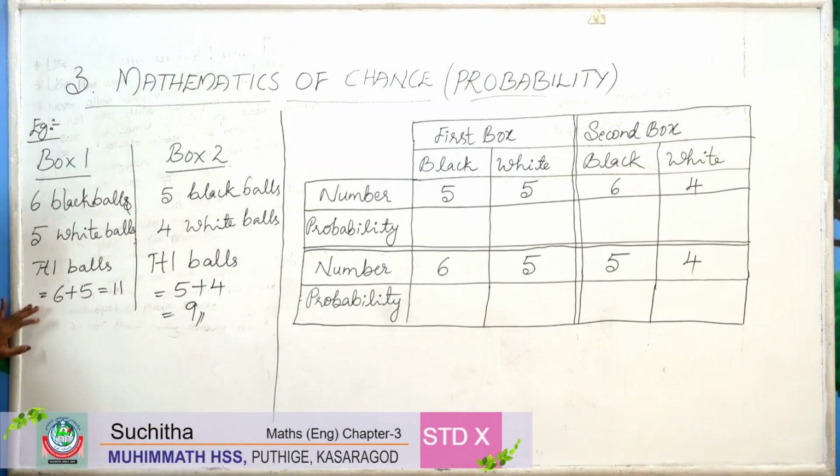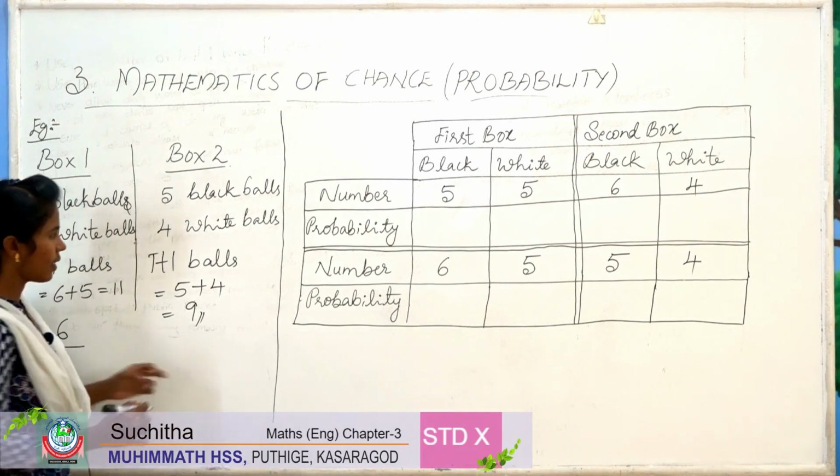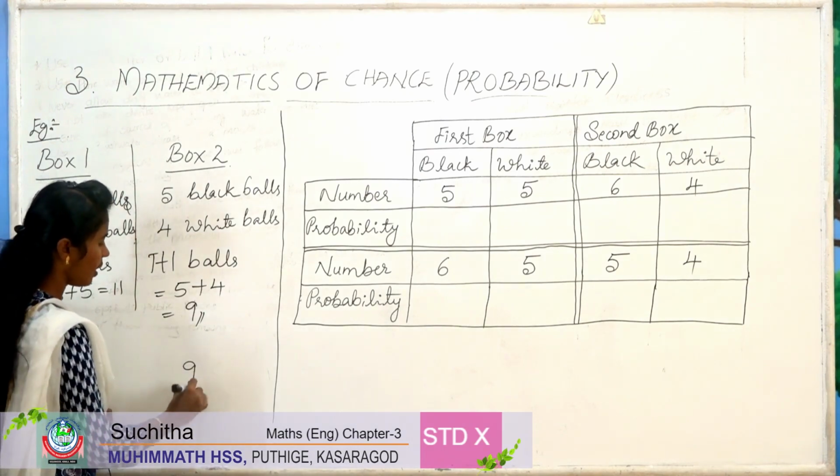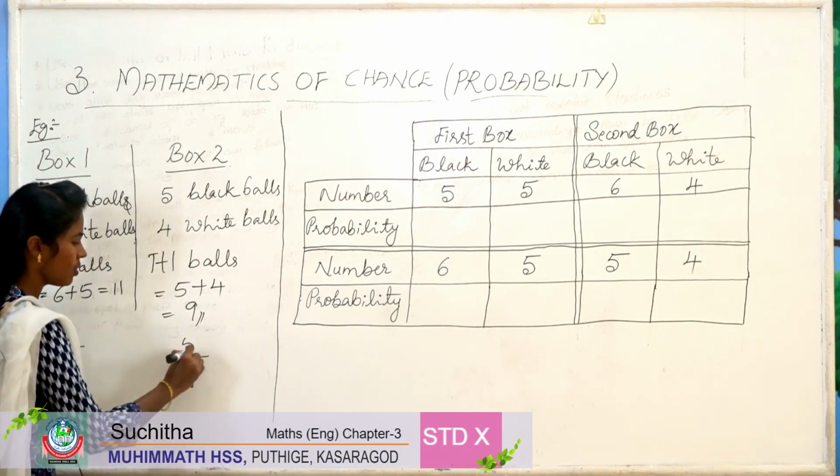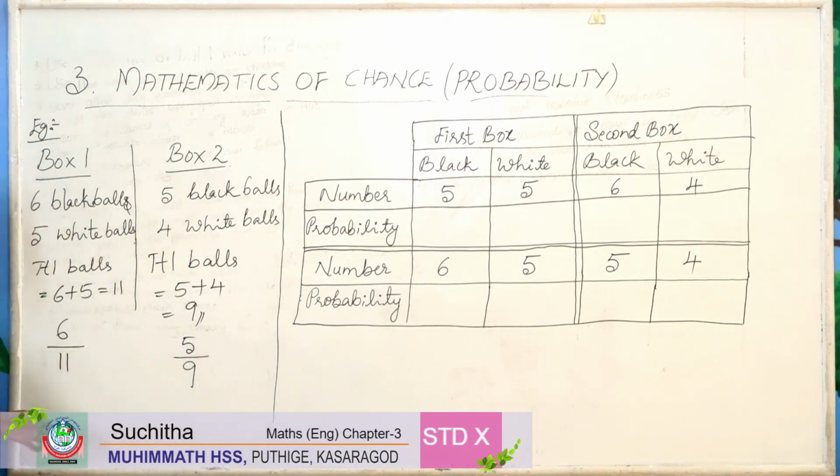So out of 11 balls there are 6 black balls. Then in the second box there are a total of 9 balls. Out of 9 there are 5 black balls. So to win the game I want to choose a black ball from one box.